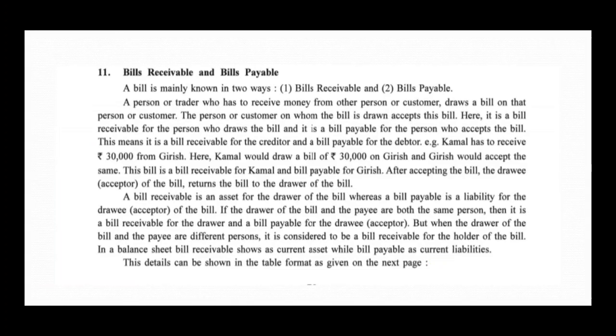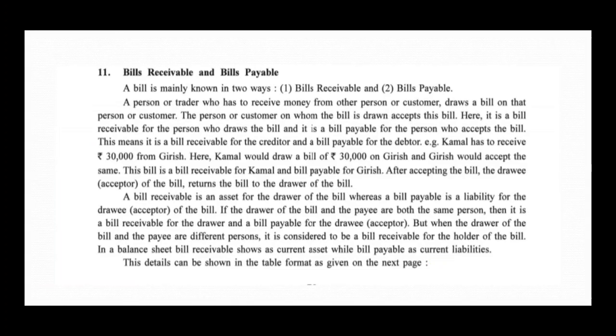For example, Kamal has to receive rupees 30,000 from Girish. Here Kamal would draw a bill of rupees 30,000 on Girish. Girish would accept the same. This will be bills receivable for Kamal and bills payable for Girish. After accepting the bill, the drawee, acceptor of the bill, returns the bill to the drawer of the bill.